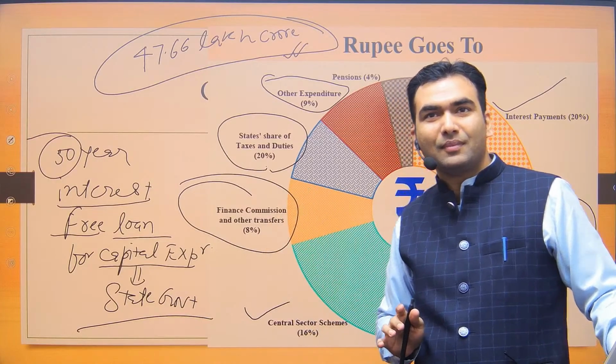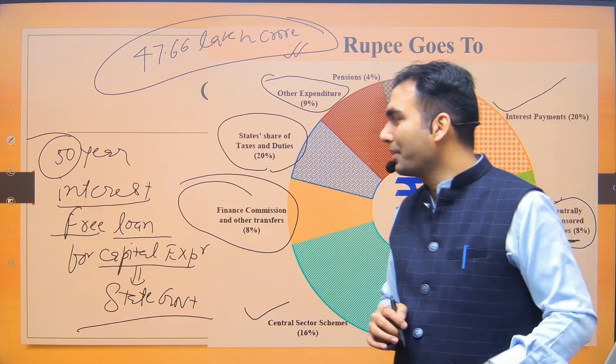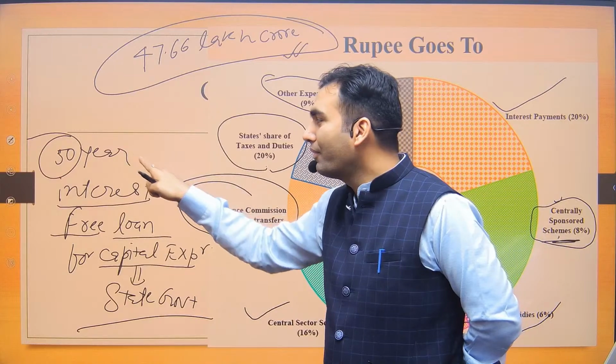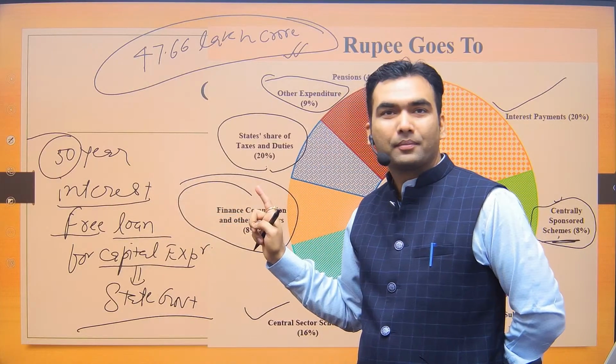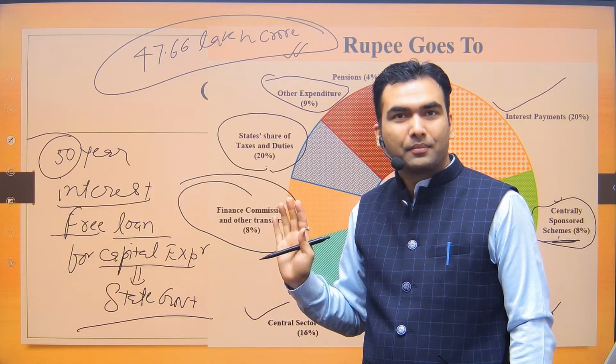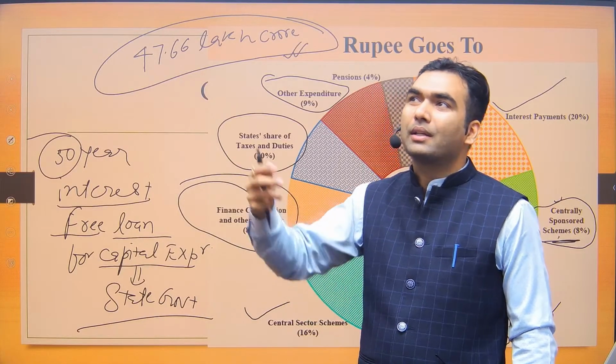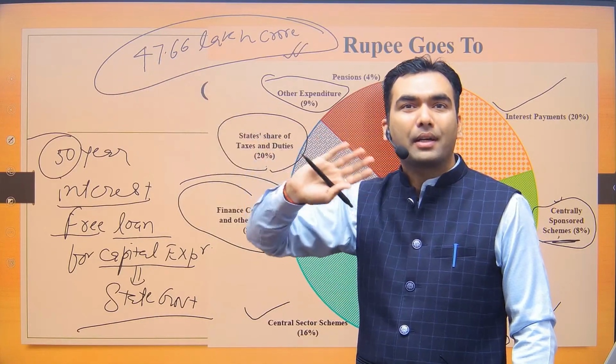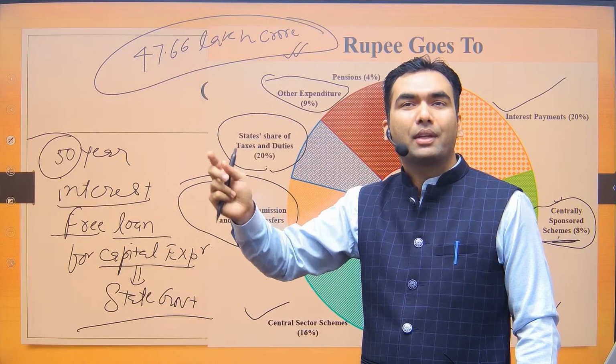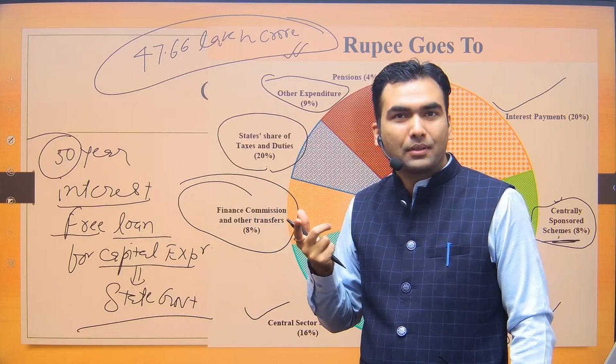Okay? So Nachatra did not get it. I am simply explaining it. See, when it is a 50-year interest-free loan, effectively it is a grant. Because if you are getting 100 rupees today and you are returning it after 50 years without any interest payment, effectively after 50 years you are probably returning only 10 rupees.